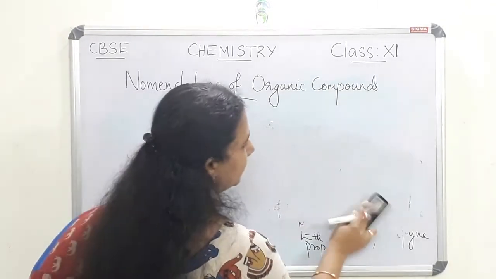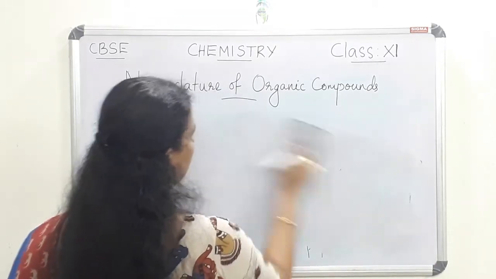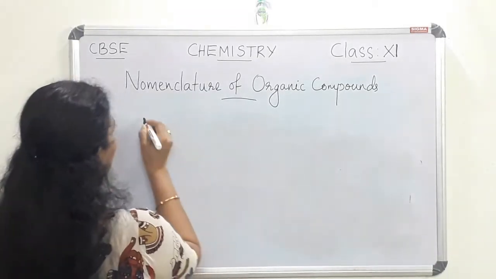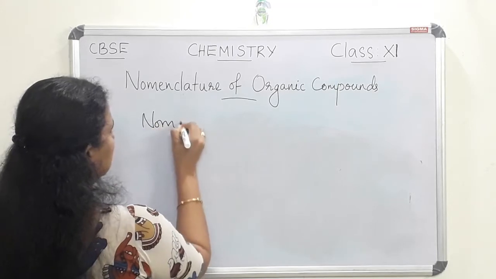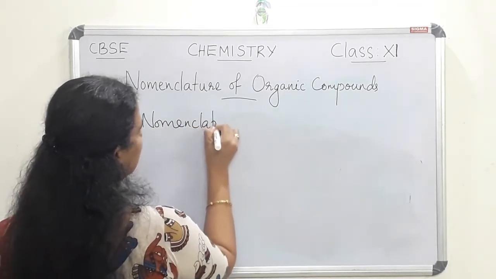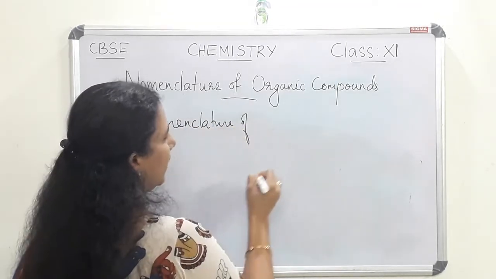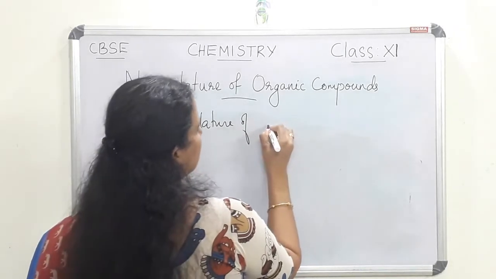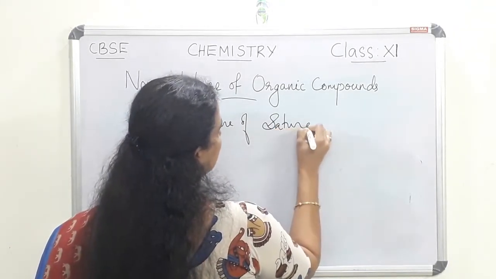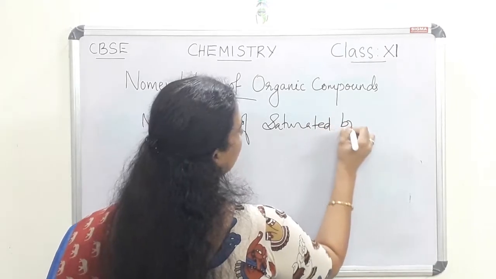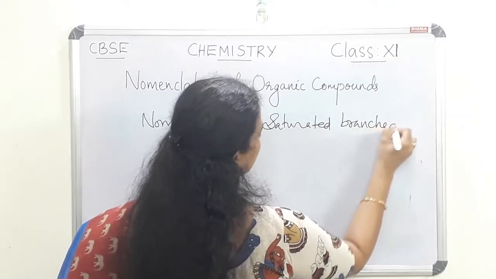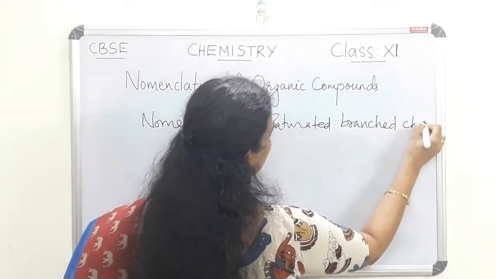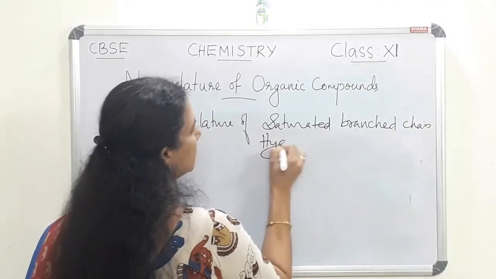So let us see the nomenclature of alkanes, the nomenclature of saturated branched chain hydrocarbons.